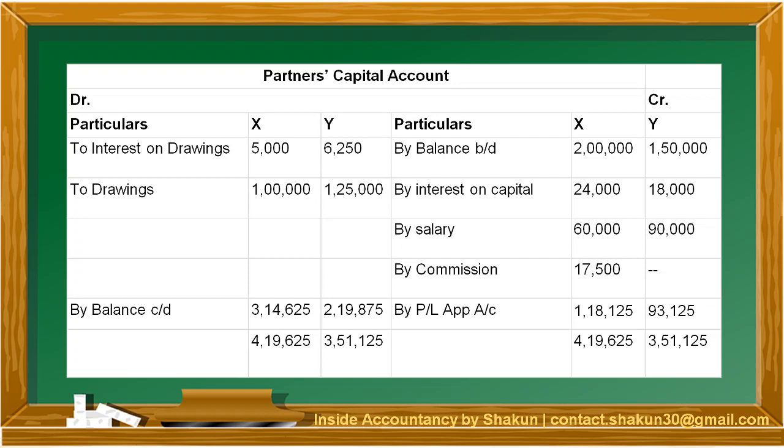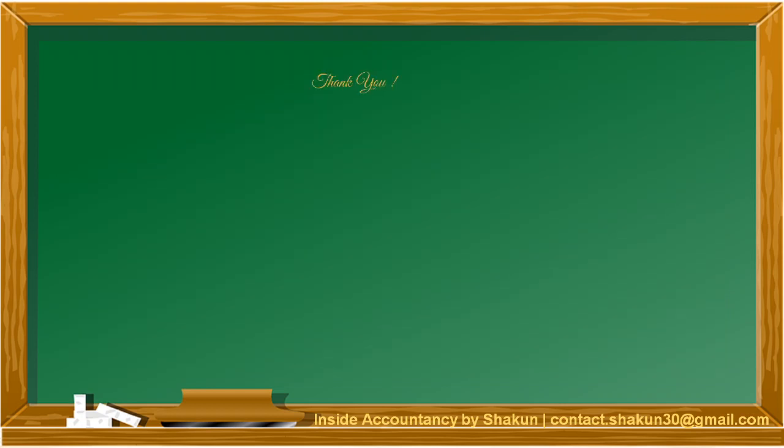So in this question, a lot of appropriations were given. Interest on loan as a charge was given. Calculation of reserve was there. A lot of journal entries were there regarding all these appropriations and charges. You were required to prepare profit and loss appropriation account as well as the partner's capital account. I hope the concept is clear to everybody.